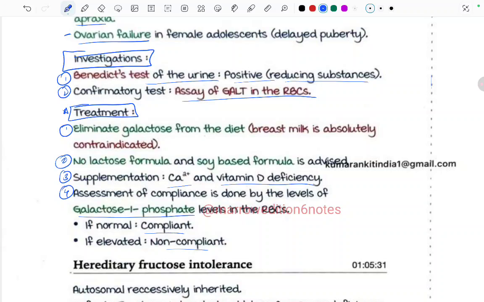What we need to do is completely eliminate galactose from the diet, and breast milk is absolutely contraindicated. No lactose formula, no soy-based formula. Supplement calcium and vitamin D. Assessment of compliance is done by the levels of galactose 1 phosphate, and if normal, compliant, and if elevated, non-compliant.